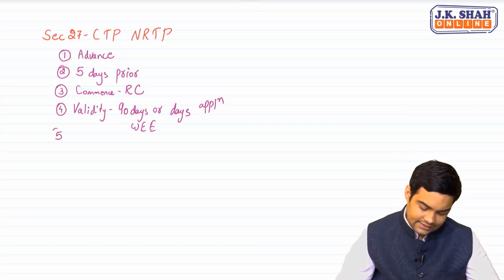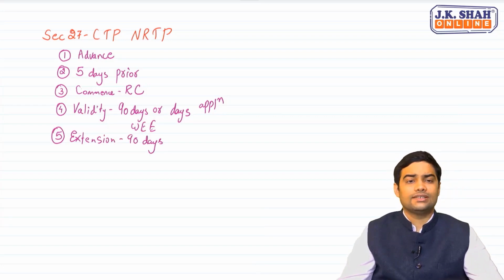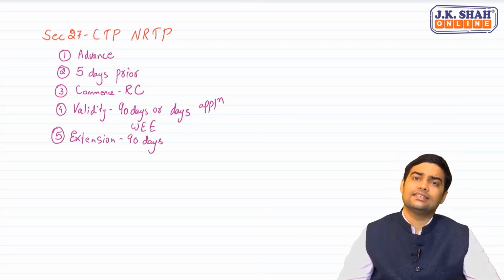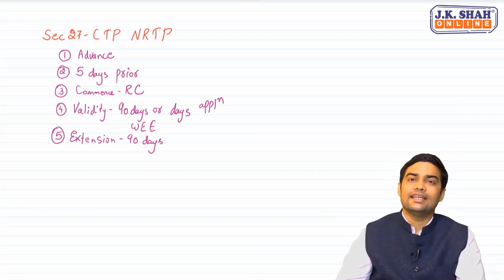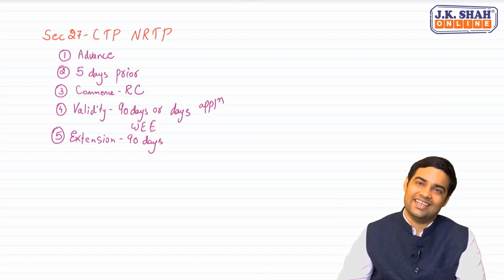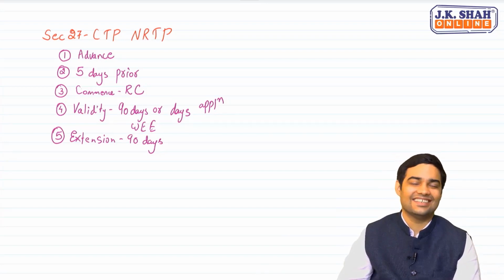Plus, is an extension allowed? Yes, one extension is allowed for additional 90 days. So, these are the 5 key points. Sir, can I take additional extension beyond this 180 days? CBIC has clarified that even in case of long running exhibition, never can it exceed 180 days. So, is it permitted to take registration beyond 180 days? The answer is no. Okay.